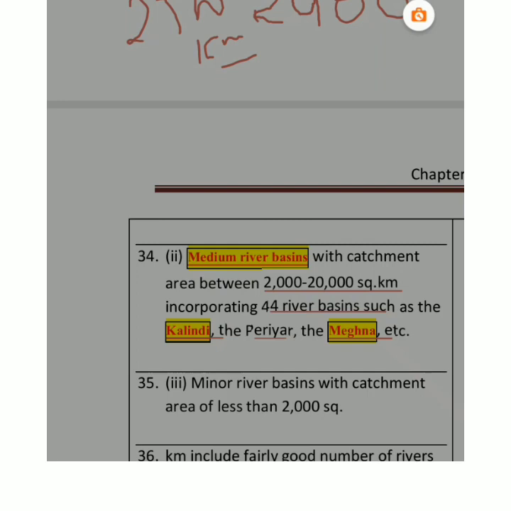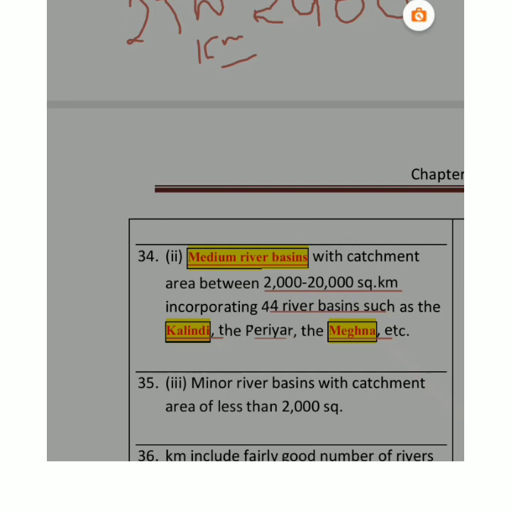Then the second river which has originated from this river is the Ganga and its Himalayan tributaries. Ganga has so many tributaries, right? I've shown you in the map. We have so many tributaries of Ganga. We have Son, Chambal, Yamuna, Gomti, Ghagra, Kosi. These are all tributaries of Ganga, right? That becomes a central part of the river. Then we have a very important river, the third river which has been formed from this main river, that is Brahmaputra. अब ब्रह्मपुत्र का जो कैचमेंट एरिया है या इसका मैक्सिमम एरिया है, that lies in Assam and Himalayan tributaries.